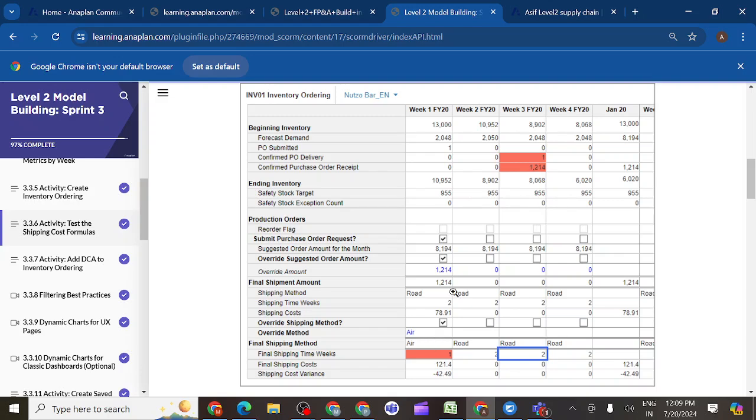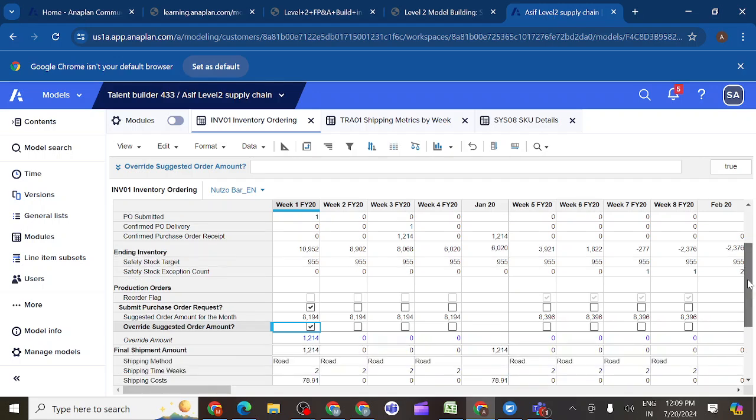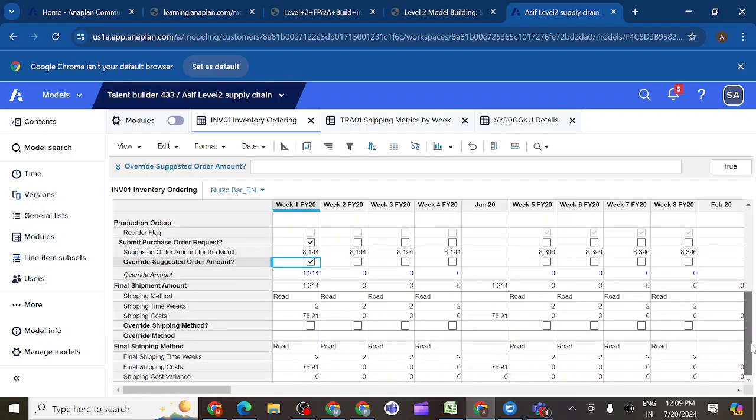So I will check here to override the method. Then you can see that the final shipping time in weeks gets reduced from 2 to 1.